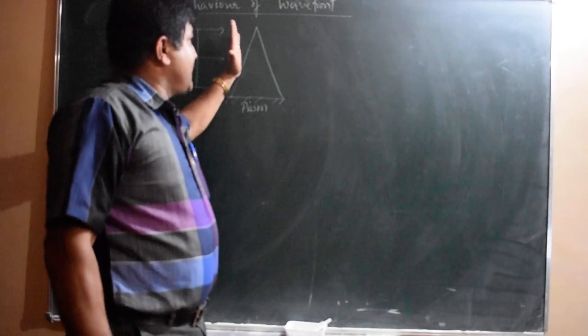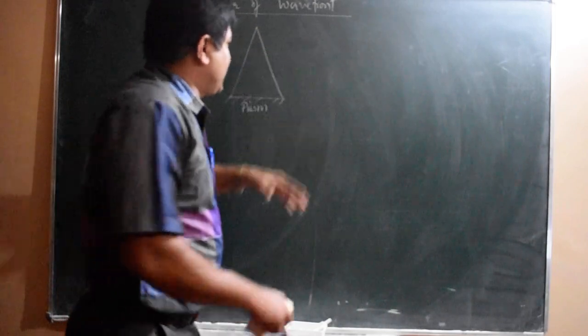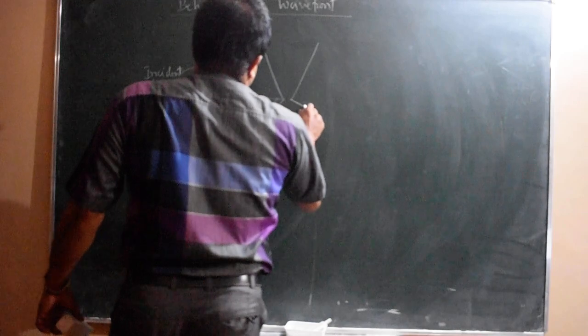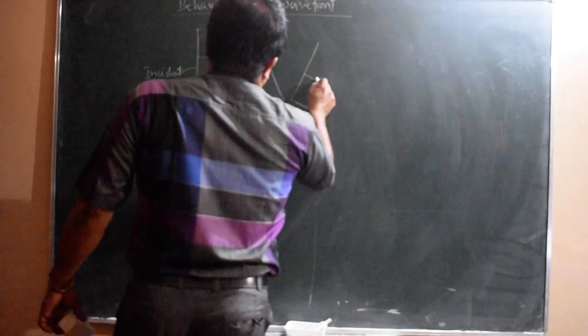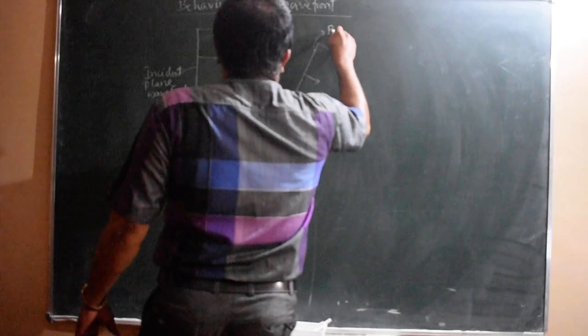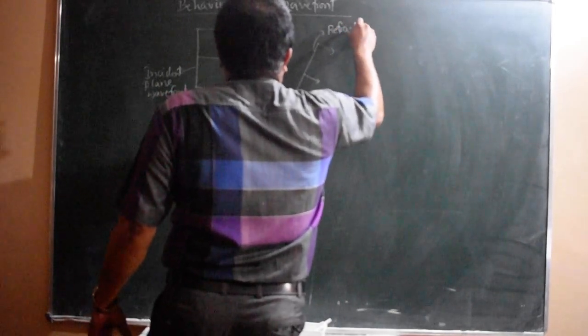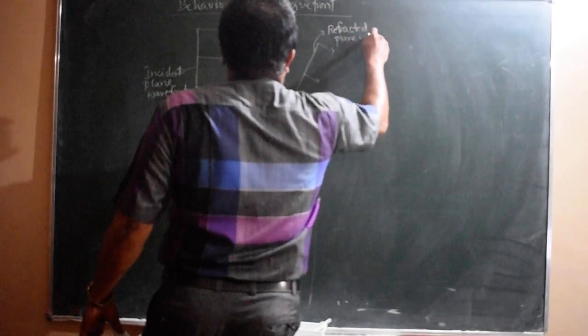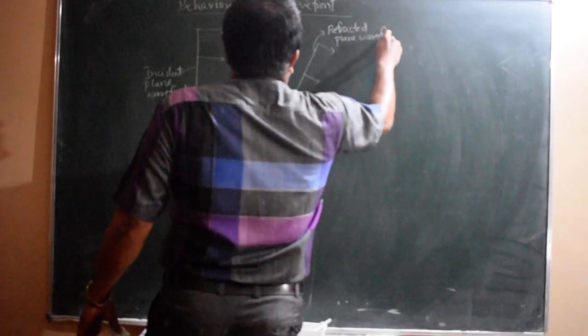So what happens? Gradually the wavefront will be tilted. So the outgoing wavefront may be like this. This is the emergent wavefront, or I can say refracted wavefront. Refracted plane wavefront: the shape of the wavefront is plane.